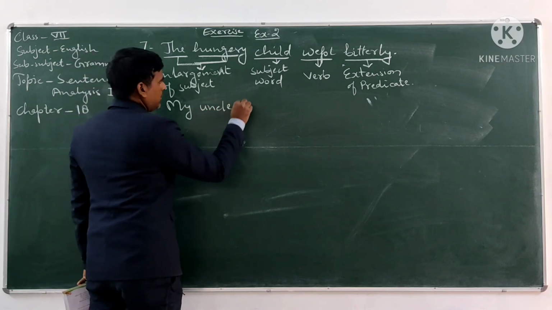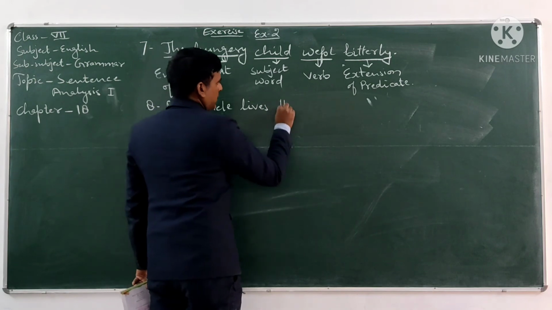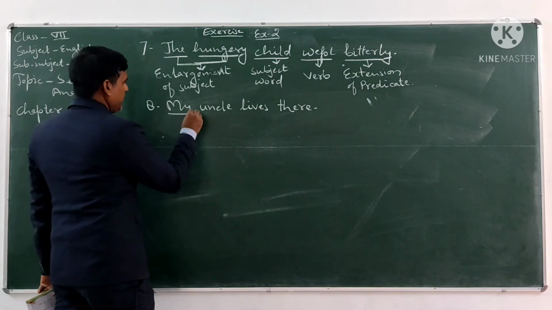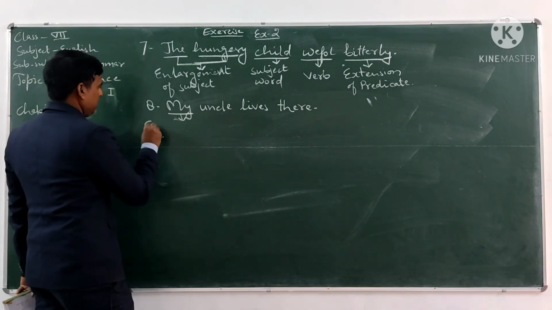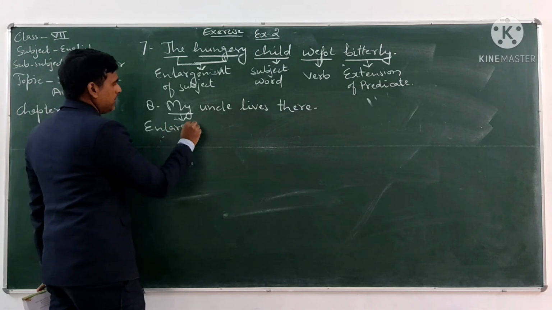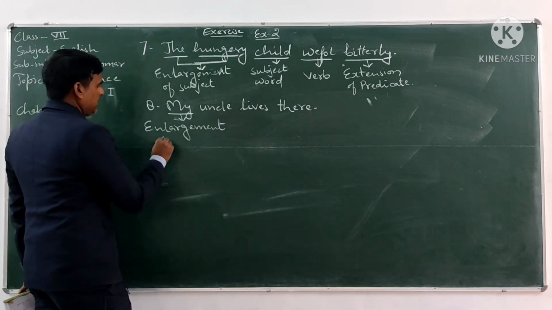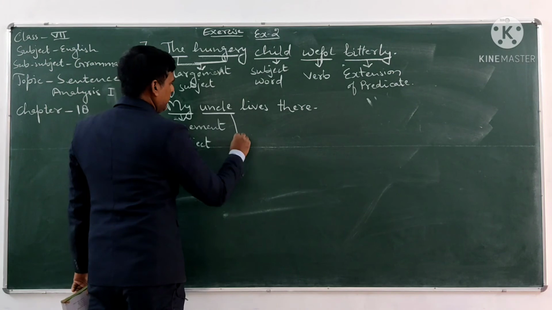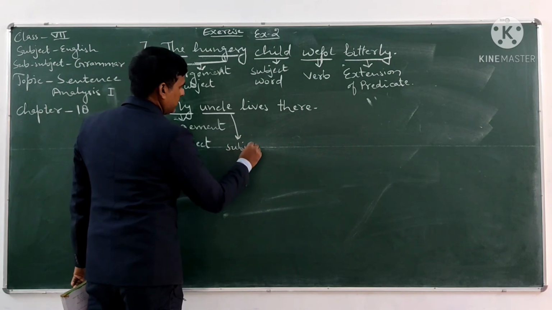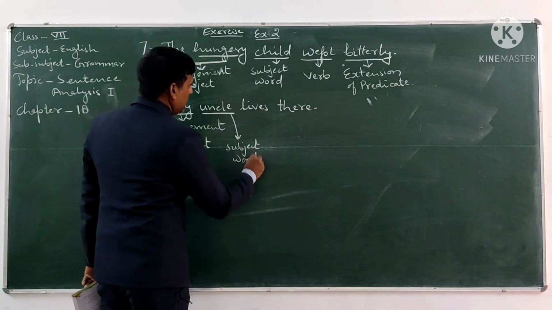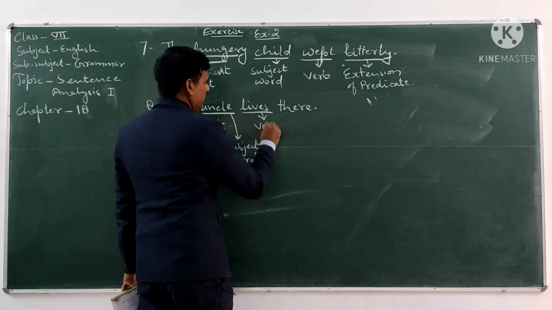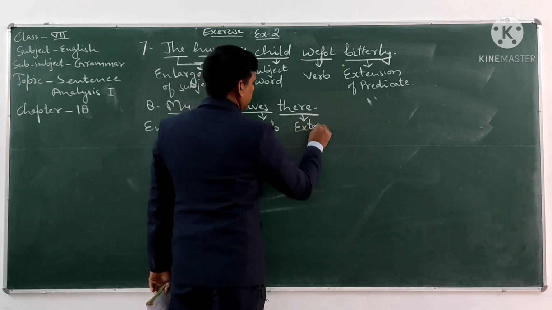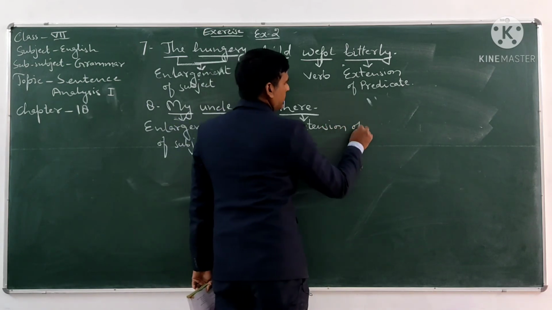In this sentence, my is the enlargement of subject, uncle is the subject word, lives is the verb, there is the extension of predicate.